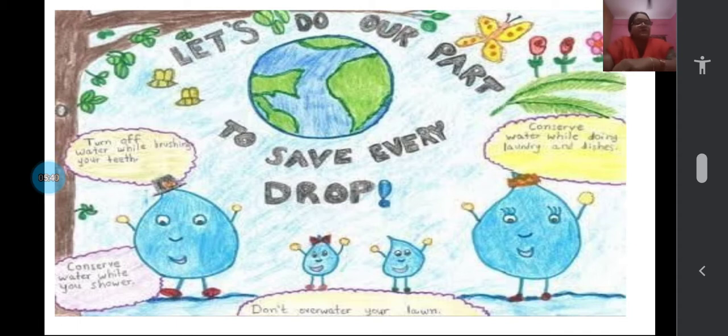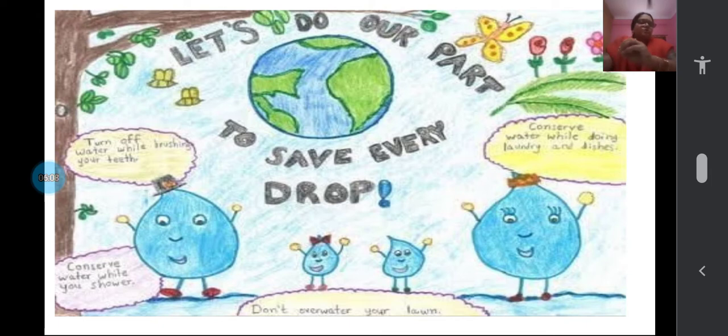Conserving means saving, preserving. See, turn off water while brushing your teeth. Conserve water when you shower. Do not overwater your lawn. If you have a garden or plants, pouring water every day when it is not necessary is also not good. And conserve water while doing laundry and any type of work you are doing. Each and every drop is important.